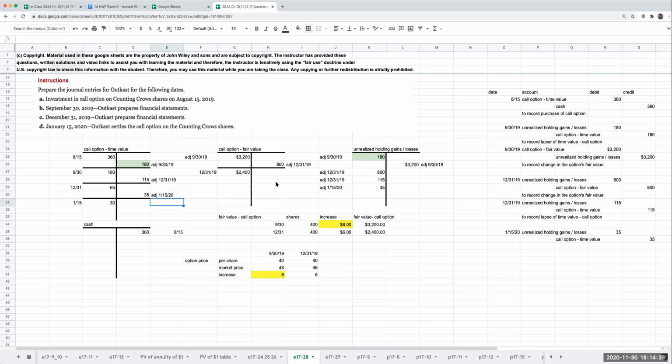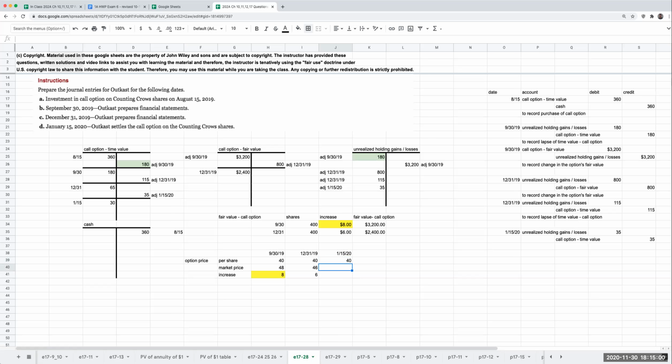Okay, the next thing I need to do is get rid of what is left over here. Now, in terms of what's still sitting on my books, let's figure this out. So on 1/15/20, how much cash am I going to be receiving?